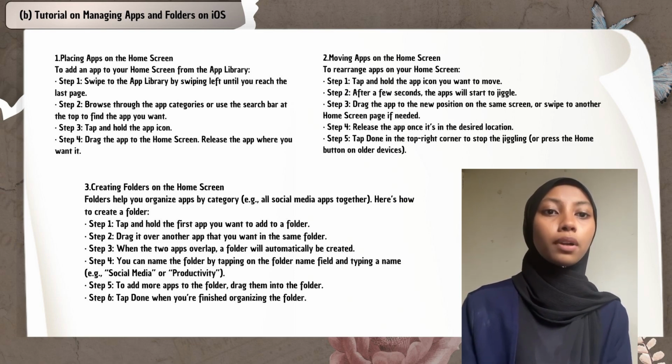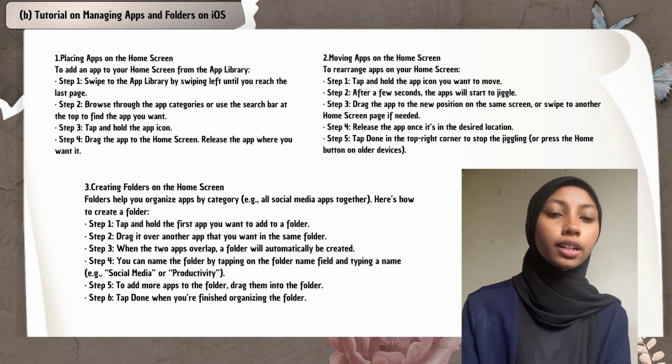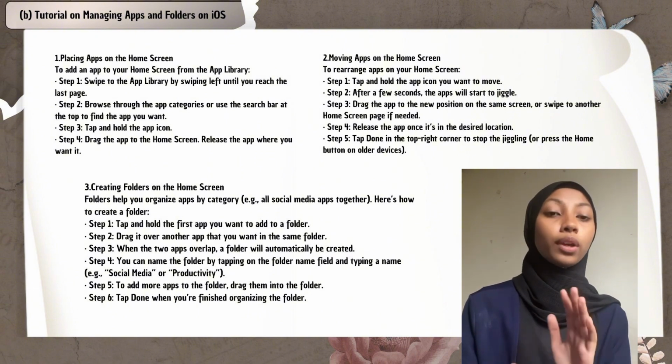Step 2, browse through the app categories or use the search bar at the top to find the app you want. Step 3, tap and hold the app icon. Step 4, drag the app to the home screen. Release the app where you want it.